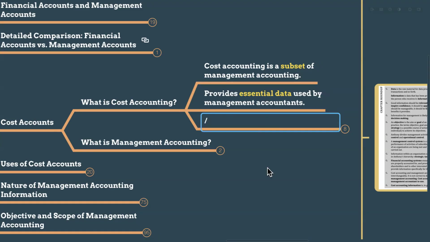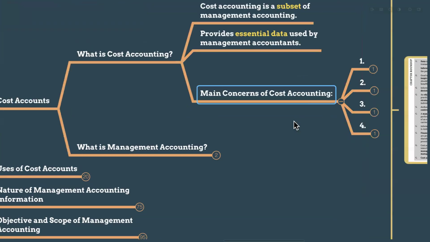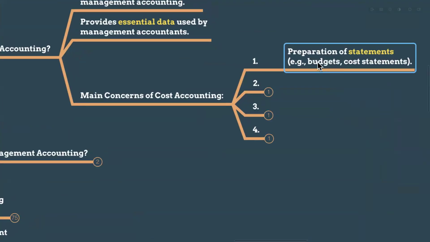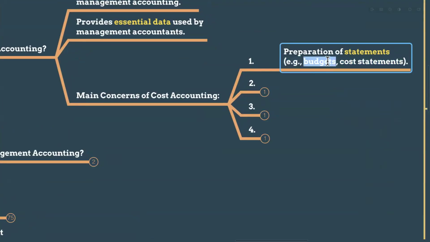So the main concerns of cost accounting: the first concern is the preparation of statements. We will prepare budgets for the upcoming year. For example, if your company's year runs from January to December, from the beginning of January you will plan ahead your expenses, your revenues, your sources of revenue, how you are going to use that revenue to cover your expenses, and what capital expenditures, the capex, you are going to invest in this particular year.